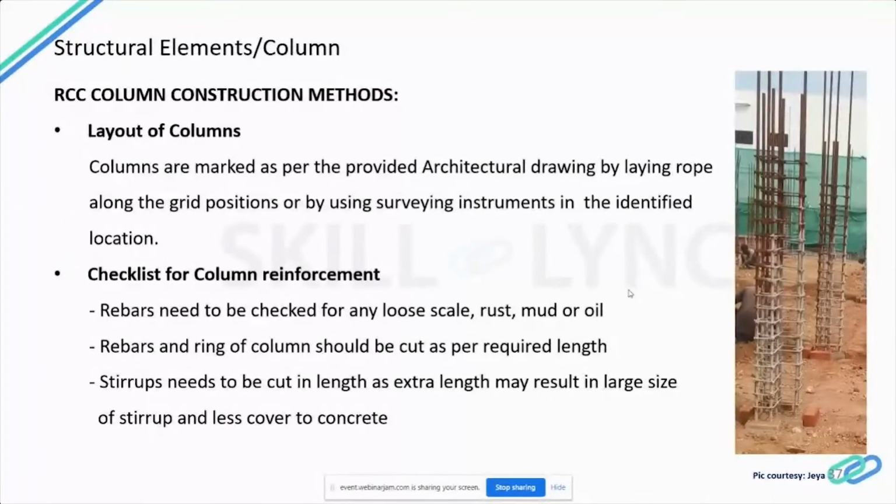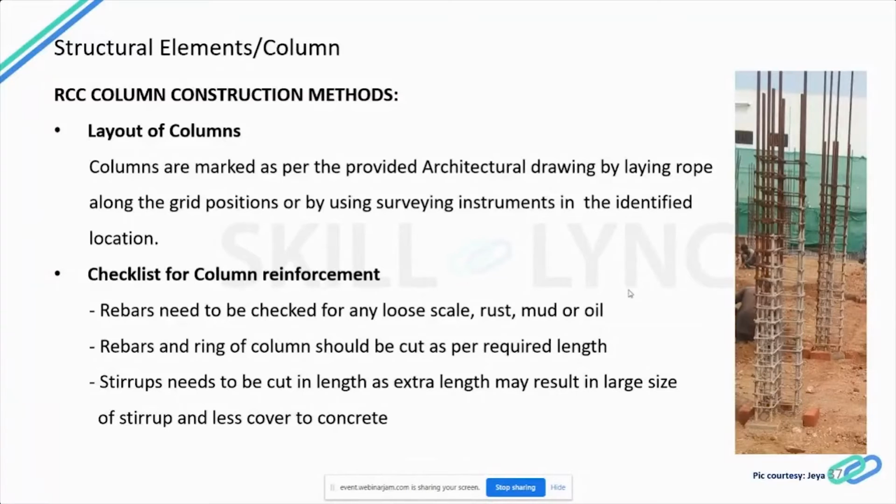So what is the layout of column? There will be a column layout drawing which shows the center line or exact position of each column at site according to the reference dimension from the architectural drawing. Hence we need to study the drawing of column layout carefully and check whether the location of the column is according to the architectural drawing, because if you make any mistakes in the column positioning, then it is very difficult to align when constructing a building.